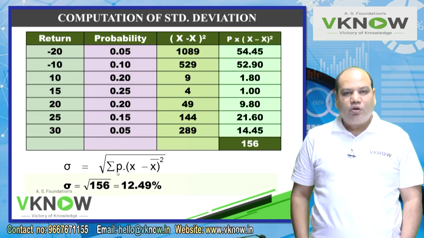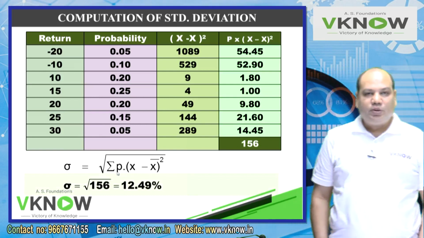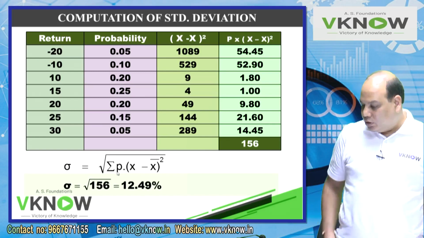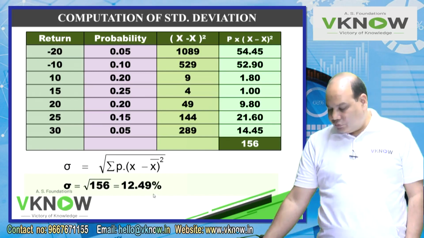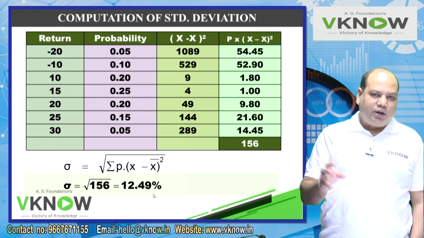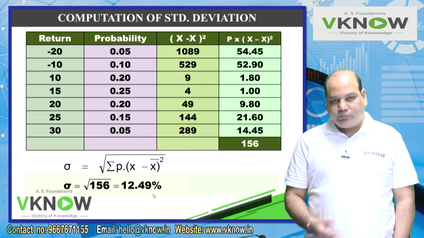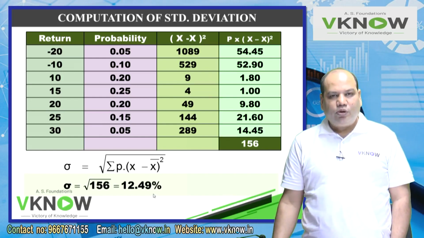So sigma equal to under root 156 equal to 12.49%. You will write the percentage sign. If the returns are in percentage, standard deviation is also in percentage. So 12.49%.